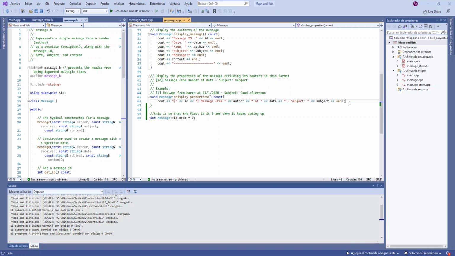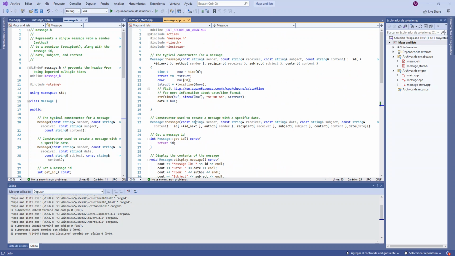I saw that you put it in many lines, but I like it better like this because it shows better what is going to be printed. And this is to initialize the next ID, because you have to know where to start, so you always start with 0 each time that you create one message item.